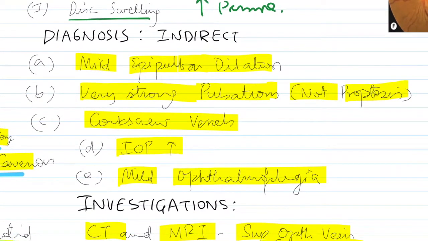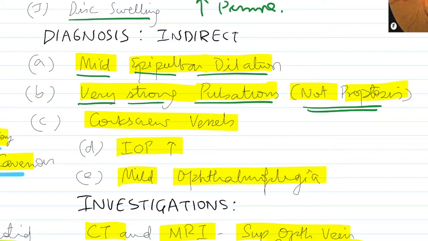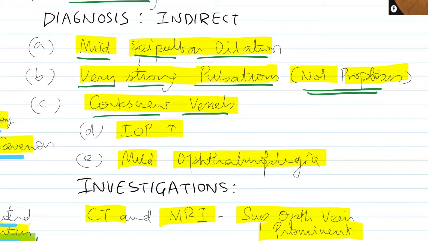Now, how do you diagnose an indirect carotid cavernous fistula? You look for mild epibulbar dilatation, milder relatively as compared to a direct shunt, and very strong pulsations but no proptosis. So the pulsations might be very strong, but there is virtually no proptosis. You look for corkscrew vessels. I'll just show you what corkscrew vessels are in a while. IOP will definitely be increased. You will look for mild ophthalmoplegia. So everything is a little bit milder over here.